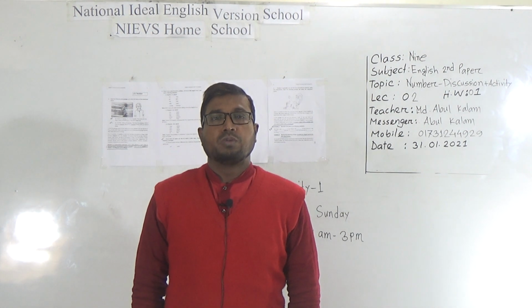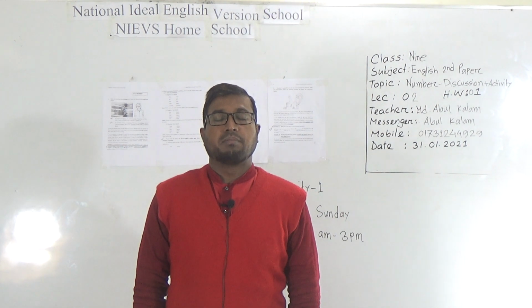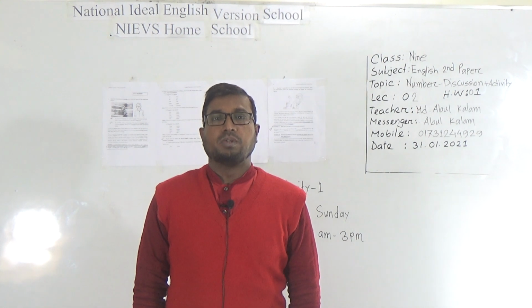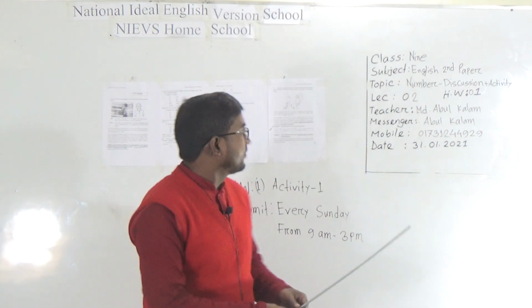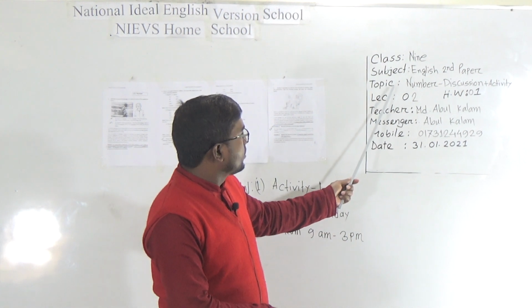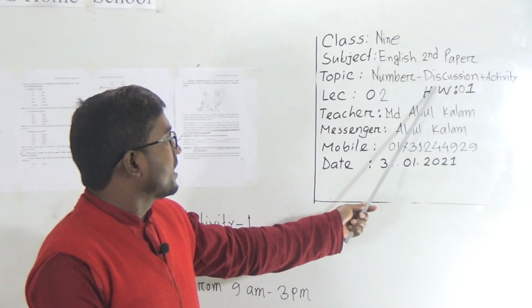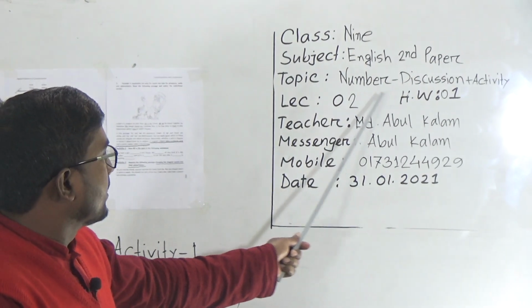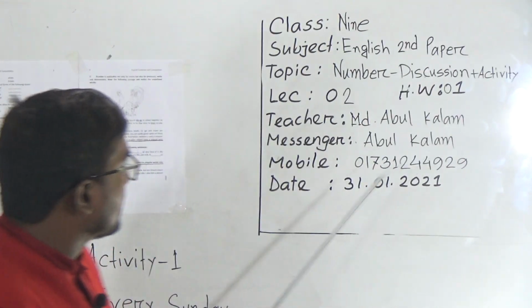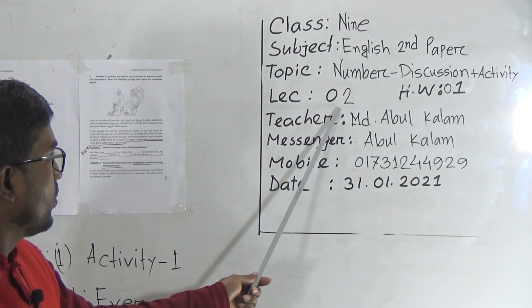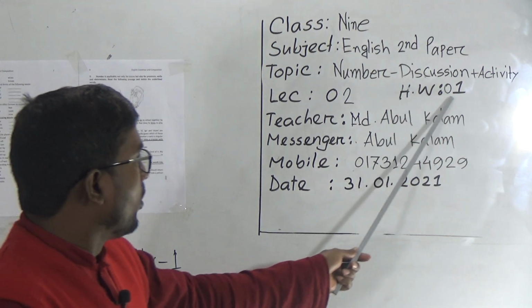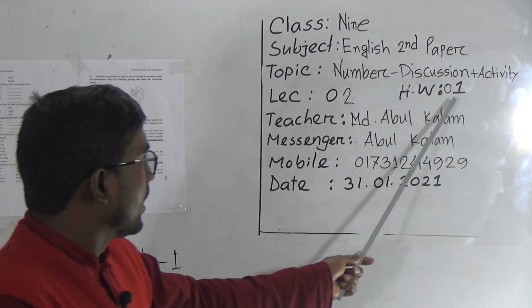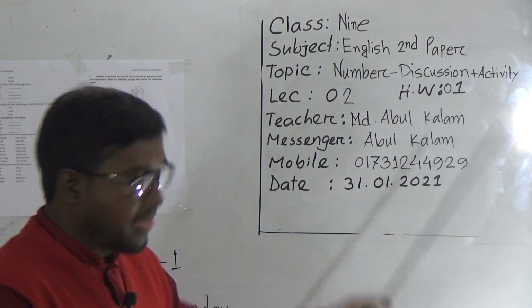Dear learners, today I am going to conduct an English second paper class for the students of class 9. Let's see our today's topic. Our today's topic is number, discussion and activity. Dear learners, look, this is our lecture number 2 and SW number 1 on our half yearly syllabus.